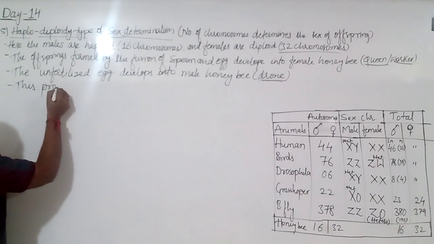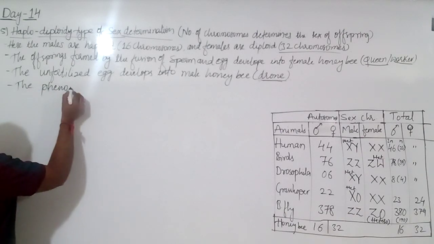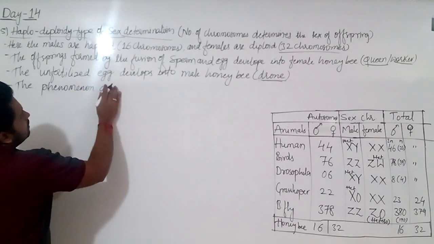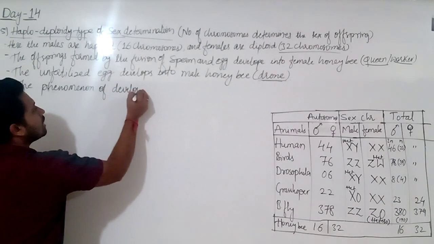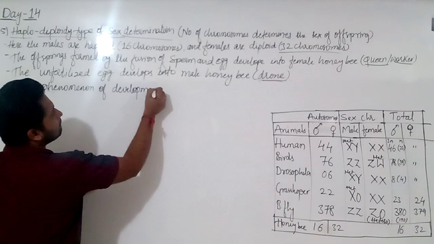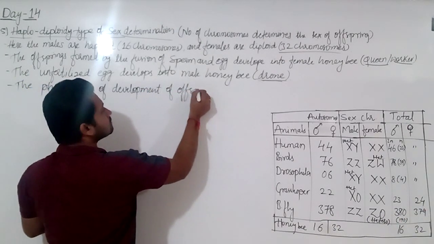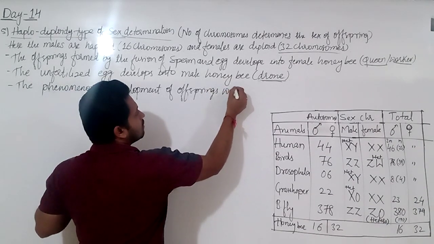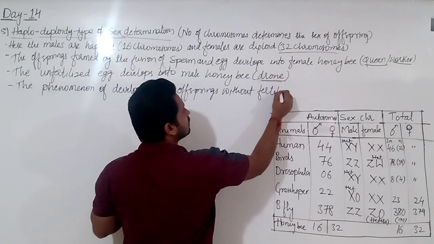This phenomenon of development of offsprings without fertilization. Is it possible?